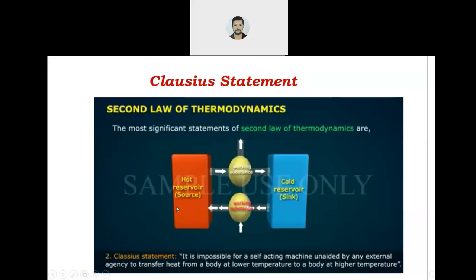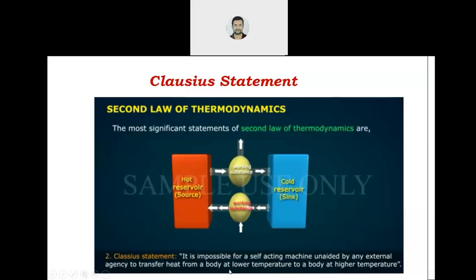Suppose there is a reservoir source, a hot reservoir, there is a cold reservoir, the sink, and this is the working substance. Now I told you there can be transfer of energy from high temperature to low temperature, but from low to high without any external source, is it possible? No. The same thing is written here.